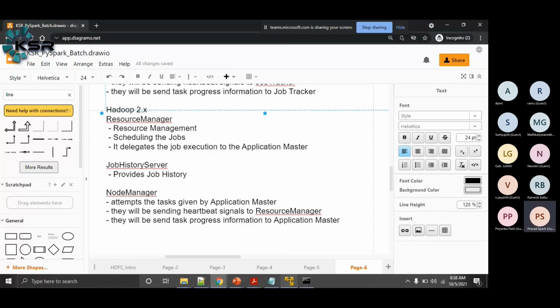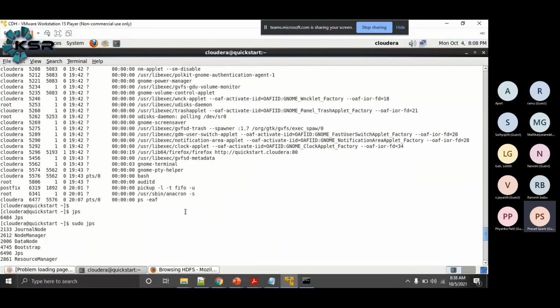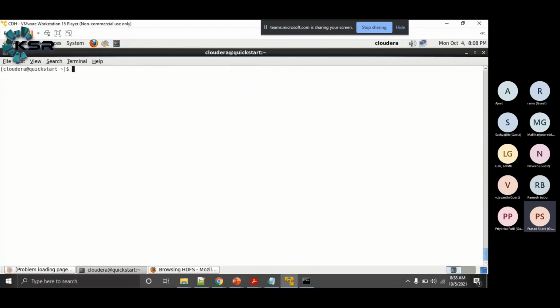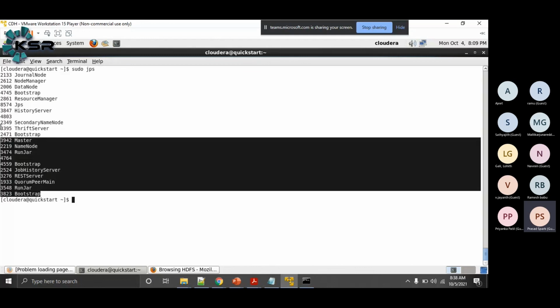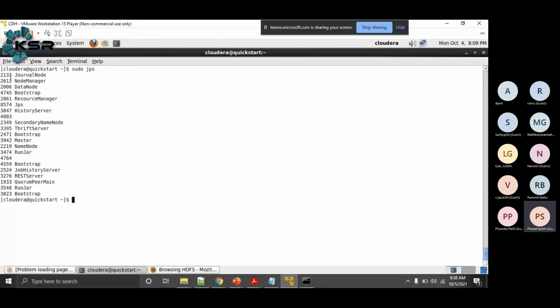Now, yesterday we saw, this is our Hadoop cluster, your one node Hadoop cluster. If you do sudo jps, we are seeing everything here. Let me start with the name node. We have a secondary name node, we have a data node, we have a resource manager, and we have a node manager. But if you see, there is no application master in this. Why is there no application master? Currently, no Hadoop job is running. Whenever you run a Hadoop job, only then will an application master be created.